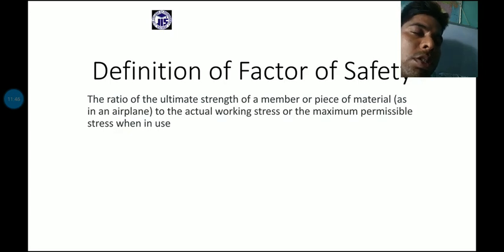One consideration is that the factor of safety is a unitless value, and it may change as the material property changes. So if the material property changes, obviously the factor of safety will change. It is a variable, unitless number, and it is defined for ductile and brittle material.